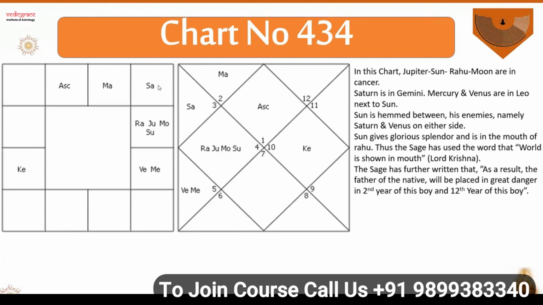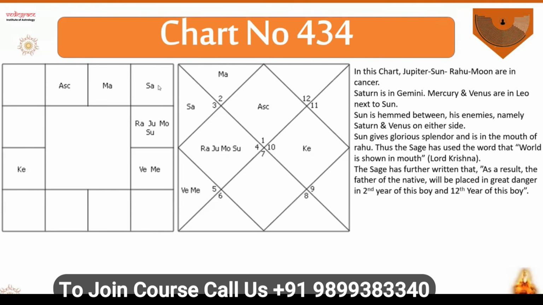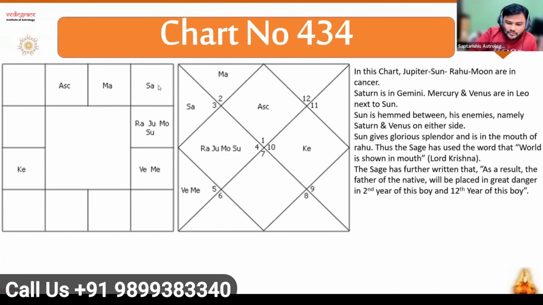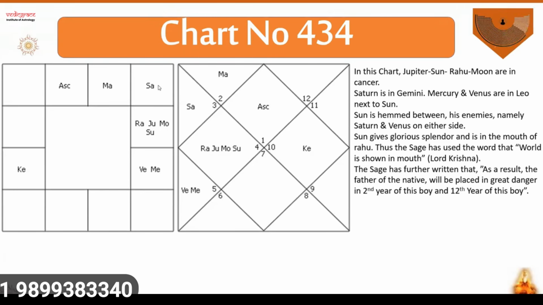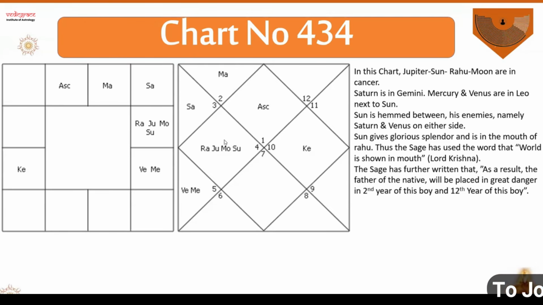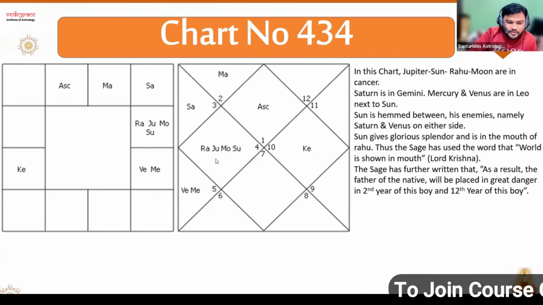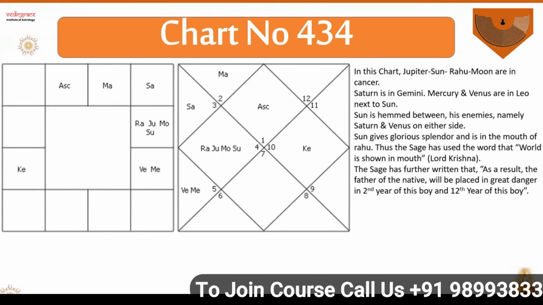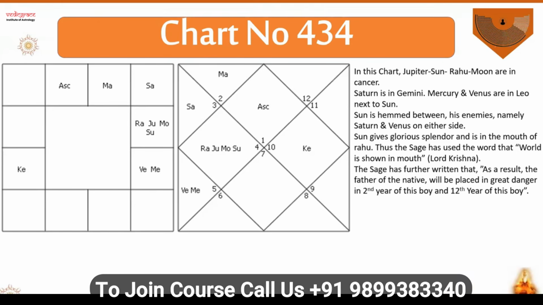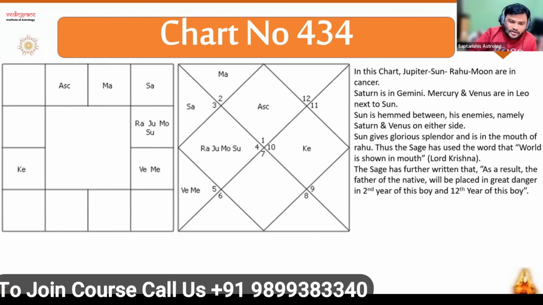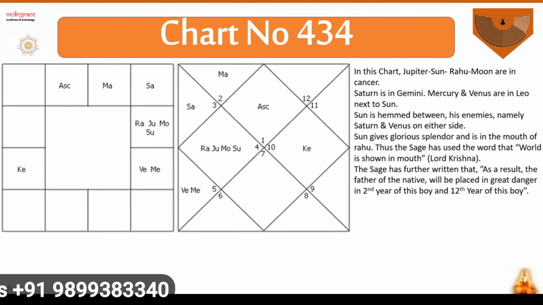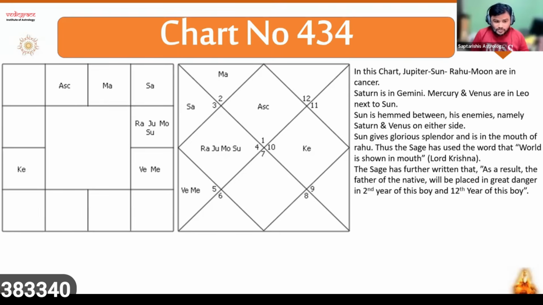In this chart 434, how did they come up with the second year and the 12th year? Yeah, I will explain. Is it that from the Sun, which is Karaka of Father, we are looking at planets in the 12th and second from it? No. Jupiter, every year it will move one house, so it finishes in 12 years and comes back. Second year means the second house from Jupiter, so that house gets activated. Yes, there is more to it.